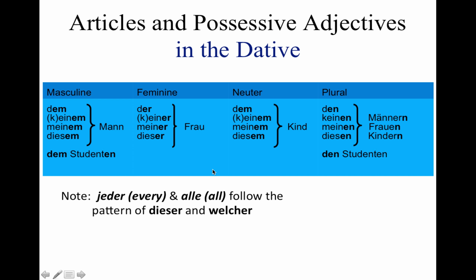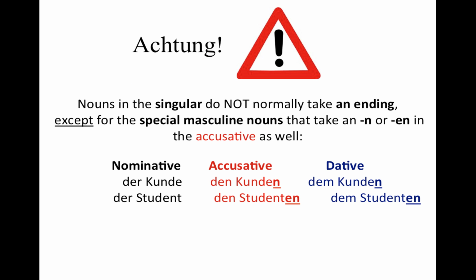In the plural. So note, jeder, every, and alle, all, follow the pattern of dieser and welcher. Dieser, like all these der words as we call them, if you recall that from last semester. But watch out, Achtung, nouns in the singular do not normally take an ending, except for the special masculine nouns that take an N or en in the accusative as well.